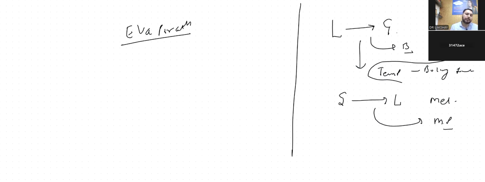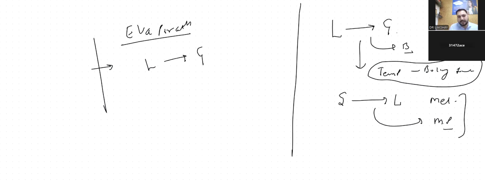So let's come to the point, evaporation. What is evaporation? Conversion of any liquid into gas below its boiling point is known as evaporation. Give me an example from daily life. Have you seen the clothes we spread out for drying? The process of drying the clothes is evaporation.